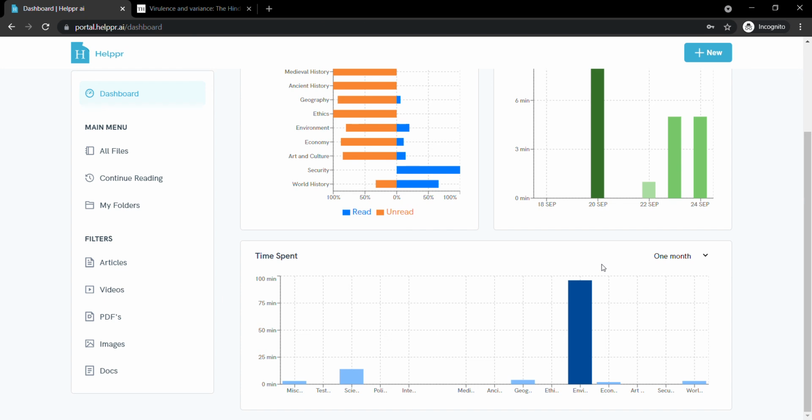All right, this is a clear snapshot of how much time you are employing on each subject, whether it is important to employ that much time on each subject or not, or are you spending way more time on any particular subject that is not that important, or from which the questions are not so frequent, right? So this will help you manage your time according to important and not so important subjects.